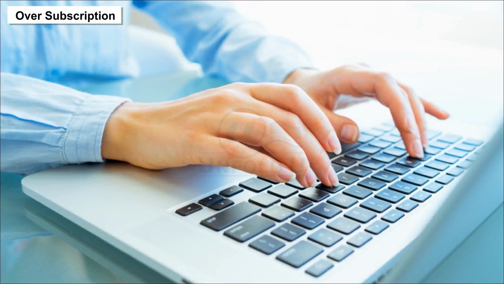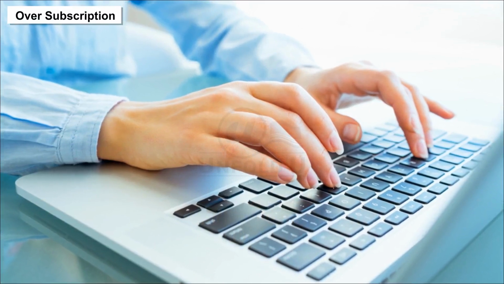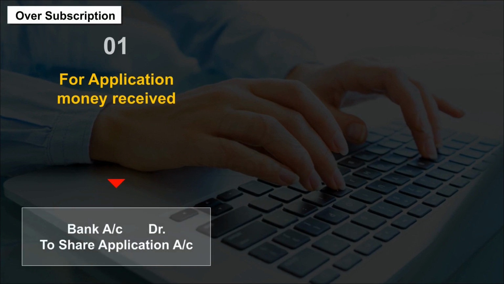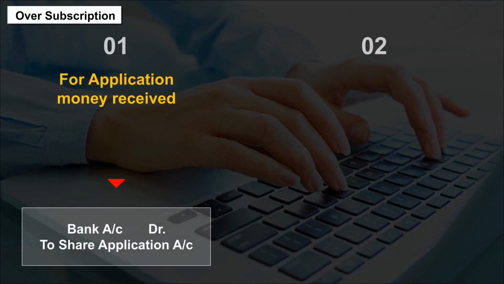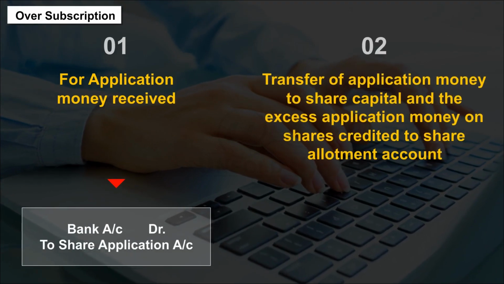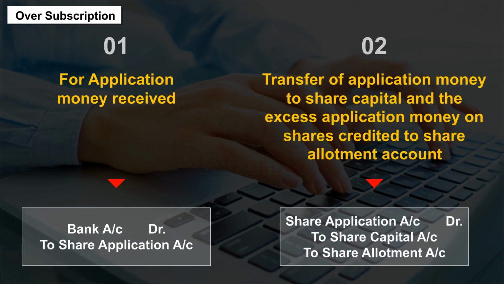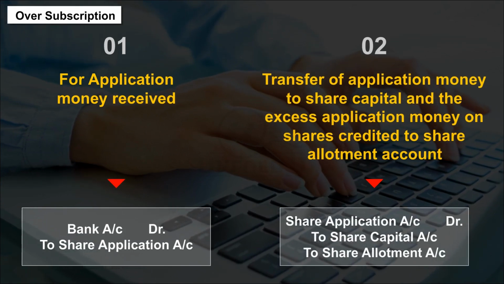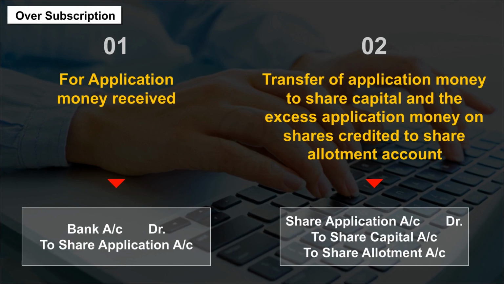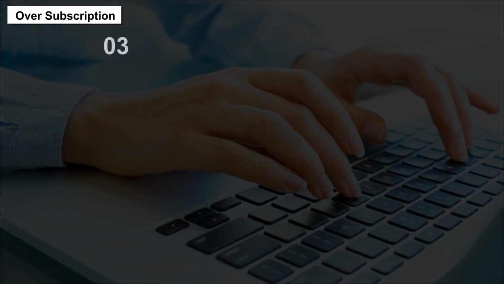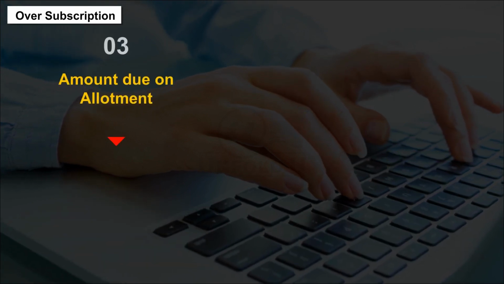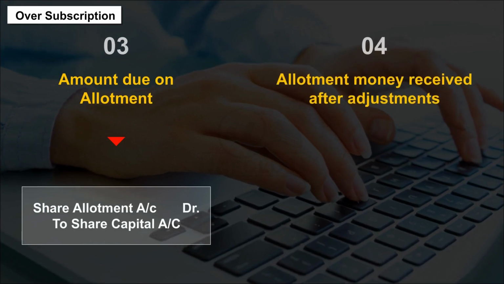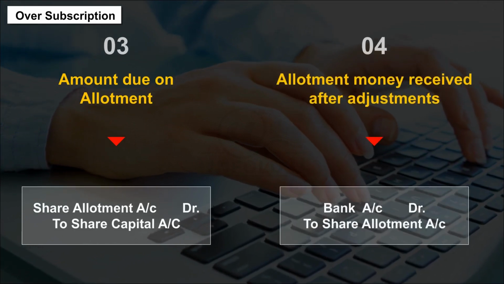The journal entries in this case would be 1. For application money received. 2. Transfer of application money to share capital and the excess application money on shares credited to share allotment account. 3. Amount due on allotment. 4. Allotment money received after adjustments.